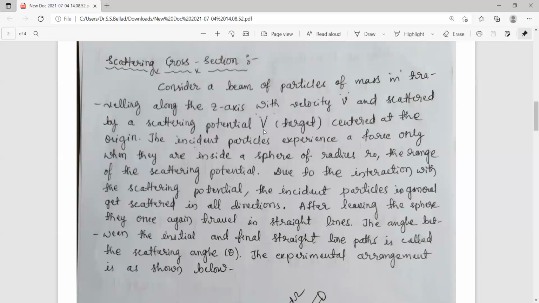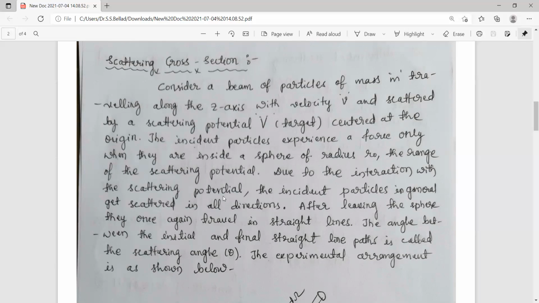And there will be some interaction between the incoming particle and the target particle only if the incoming particle is at least just touching the sphere of potential or inside the sphere of potential.